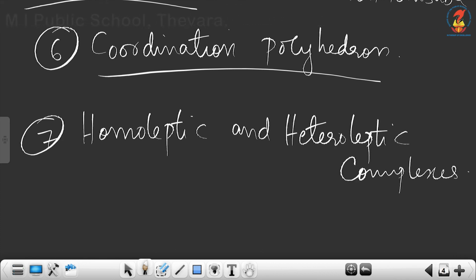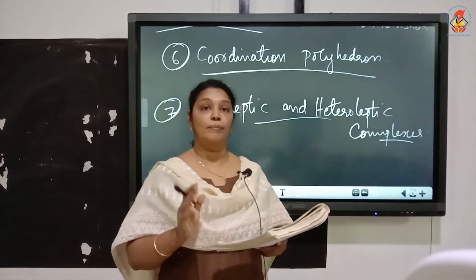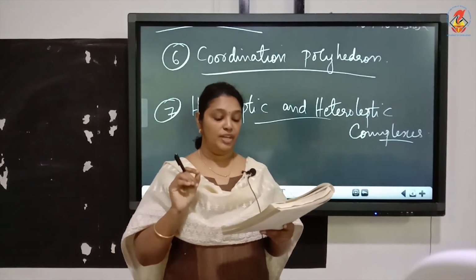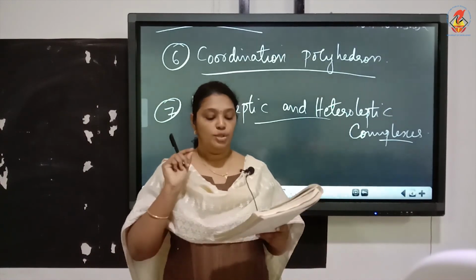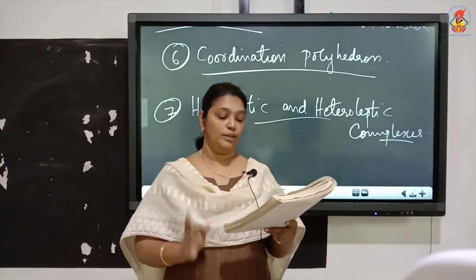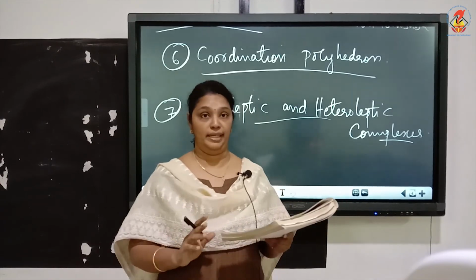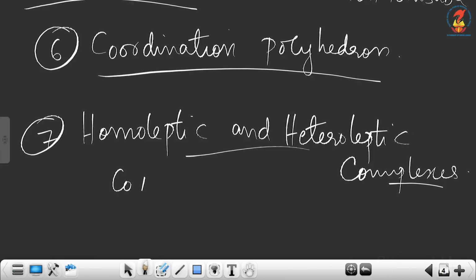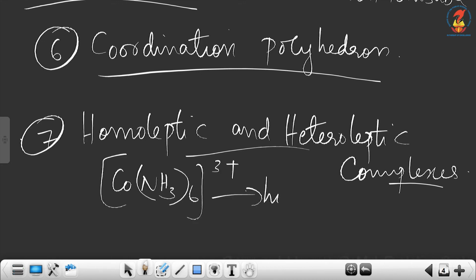Now what do you mean by homoleptic and heteroleptic complexes? Homoleptic complexes means complexes in which a metal is bound to only one kind of donor group. Example, [Co(NH3)6]3+. This is homoleptic. Why is this homoleptic? Because there is only one donor group, that is ammonia.